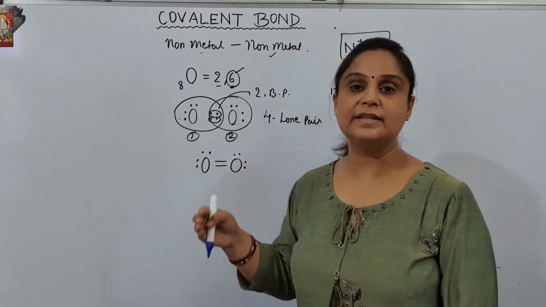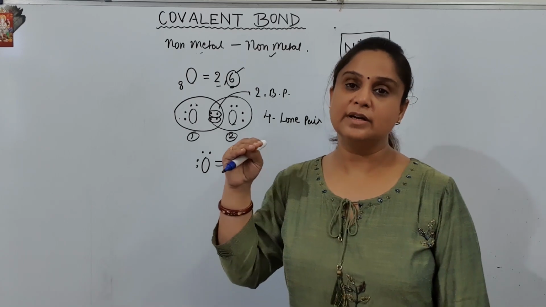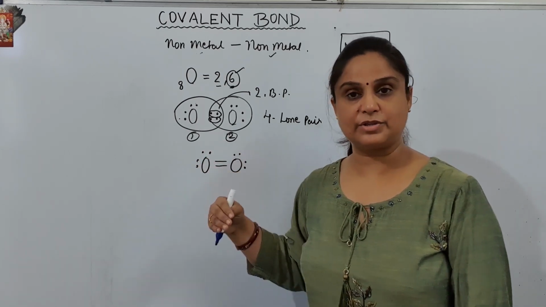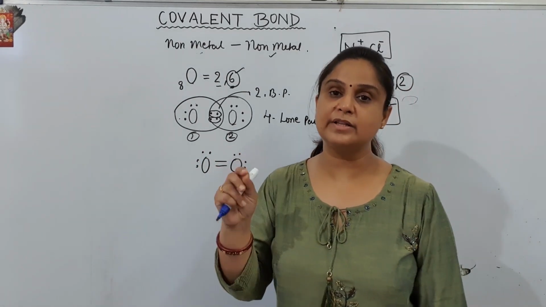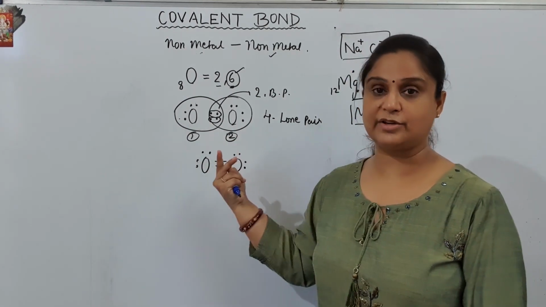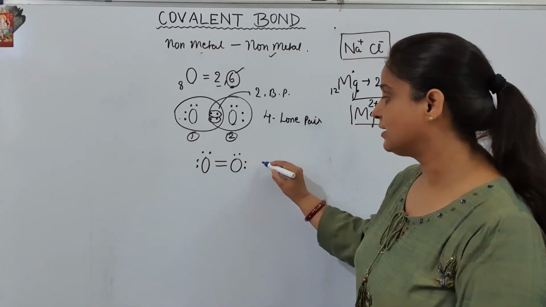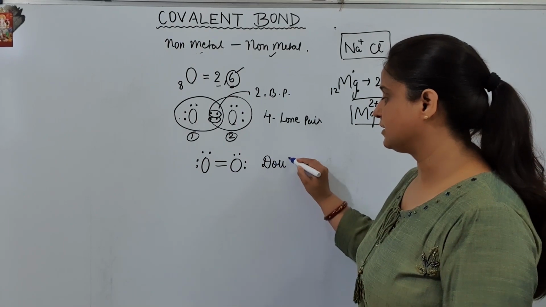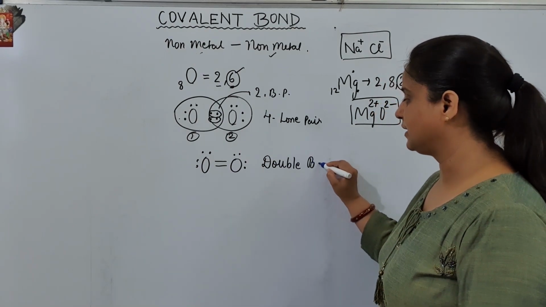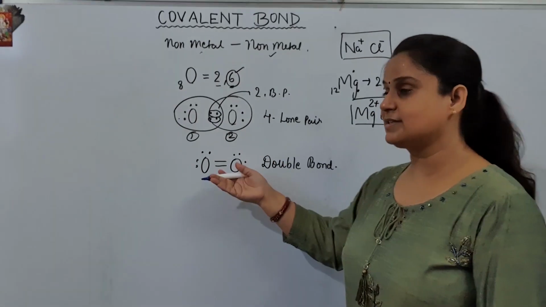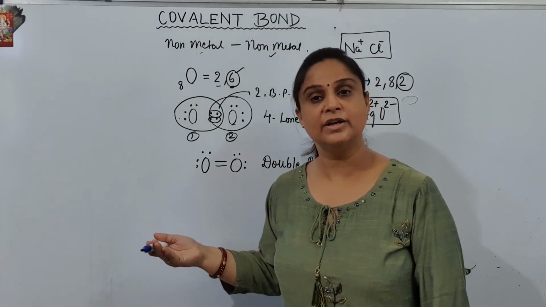Now you can see that there are 2 bonds between the atom oxygen and oxygen. So this type of bond, where the sharing is of 2 electrons from both sides, is called a double covalent bond. Yeah, double bond. So this is a double bond between oxygen and oxygen.